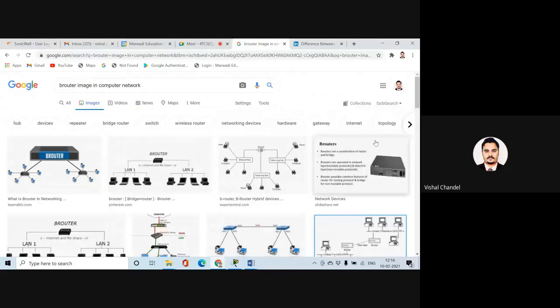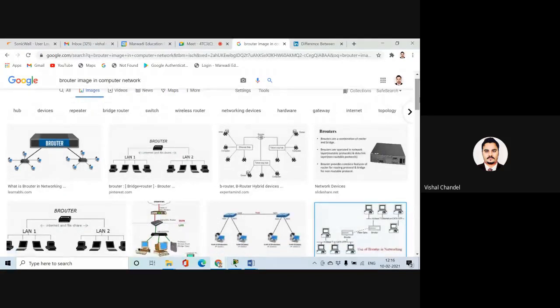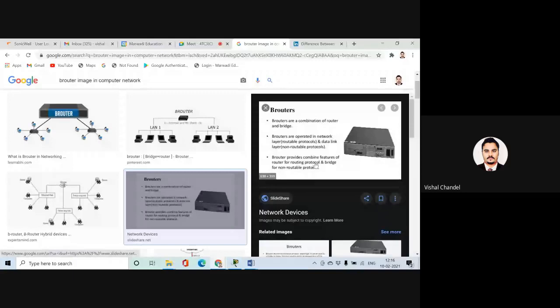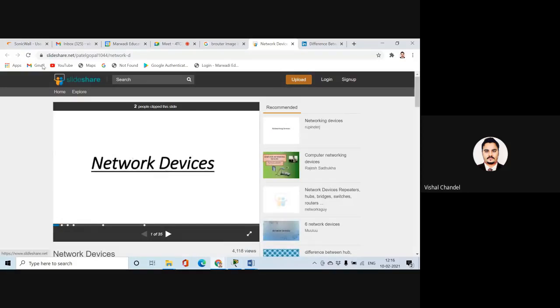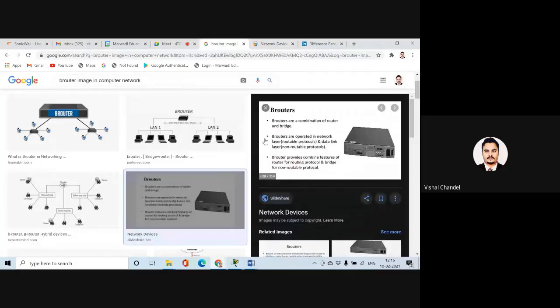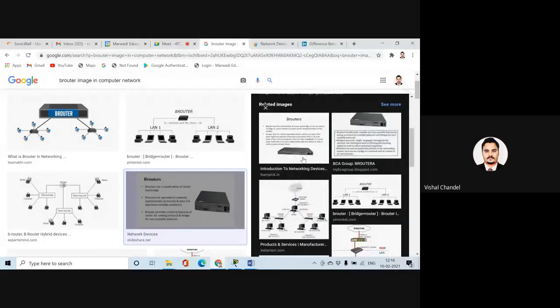So it will be the same as a router. Now here you can find the difference, but generally you will not find this device because it's expensive. When you are buying a device, it has two features.